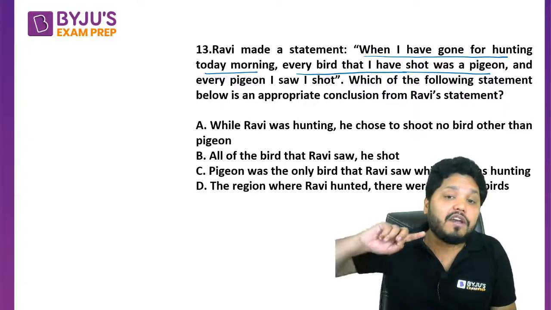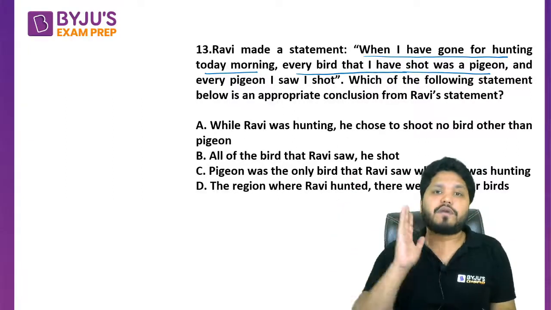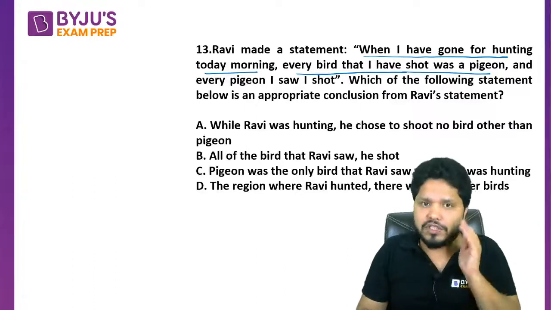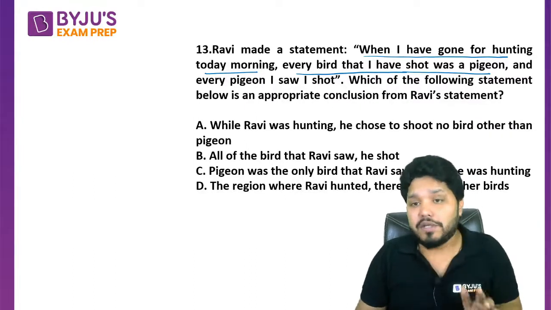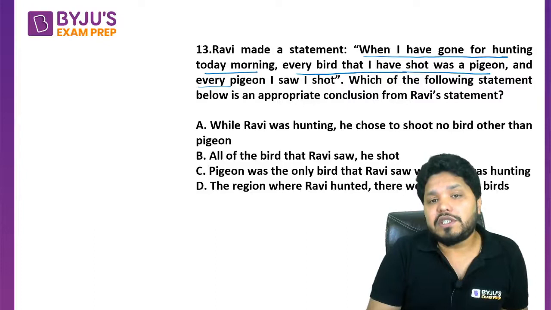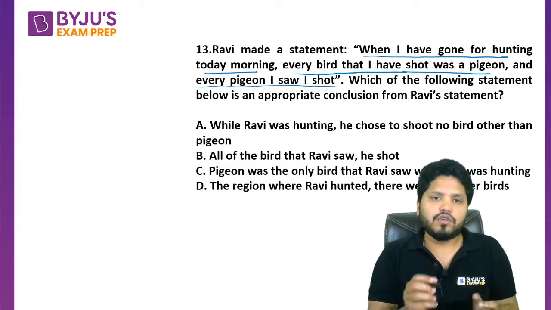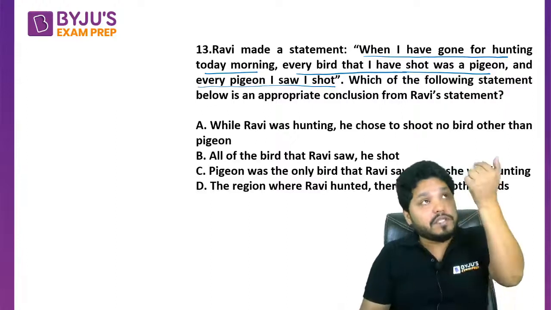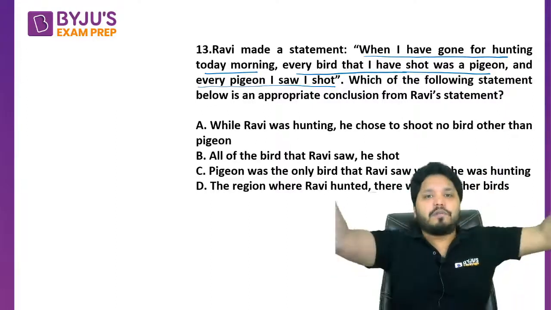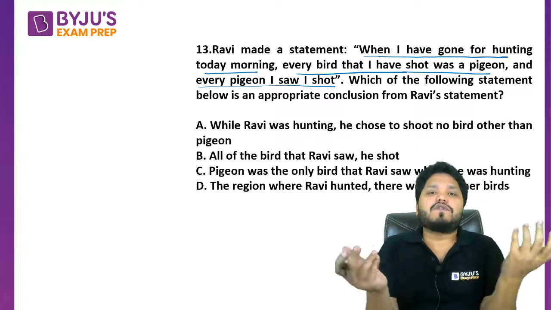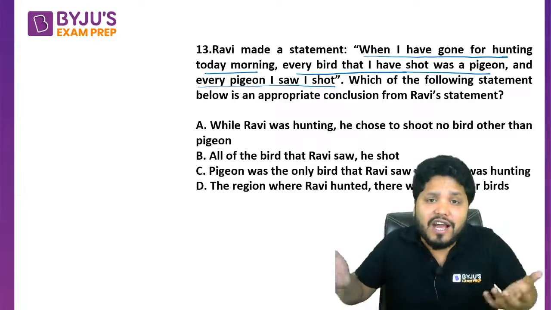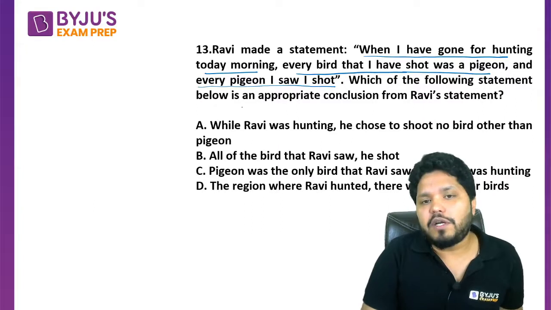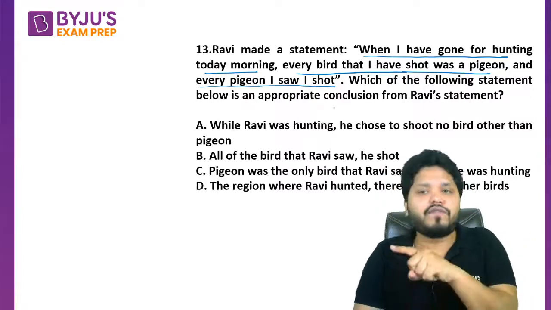That doesn't mean I have shot all the pigeons. Please try and understand. Every bird, whichever bird I am shooting, that has to be a pigeon. But that doesn't mean I am shooting all the pigeons. Okay. And every pigeon I saw, I shot. So whichever pigeon I saw, I shot it. Right? Whichever pigeon I saw, that doesn't mean all the pigeons there, because there may be some pigeons which I haven't seen. So how could I shoot it? Right? So which of the following statement below is an appropriate conclusion from Ravi's statement?